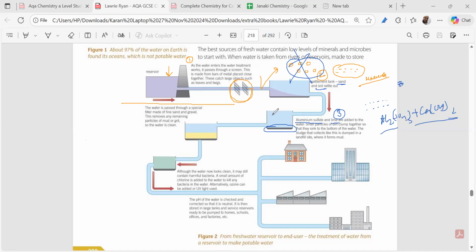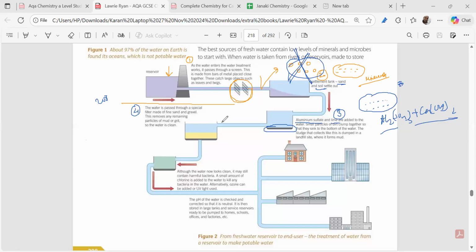Now, after this, the fourth step is what? Please draw a line in your book. This is page number 208, I guess, right? Draw a line over here so that you know that this is the fourth step. In the fourth step, we are passing this water where the big particles are separated out and the fine particles are clumped together,